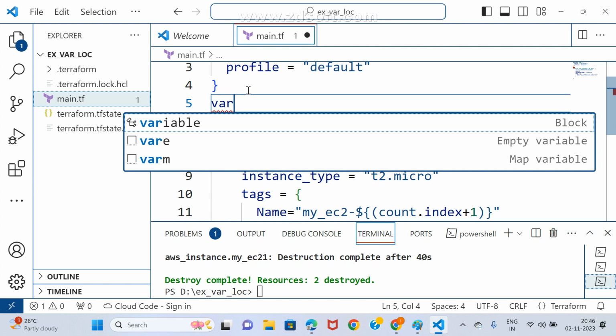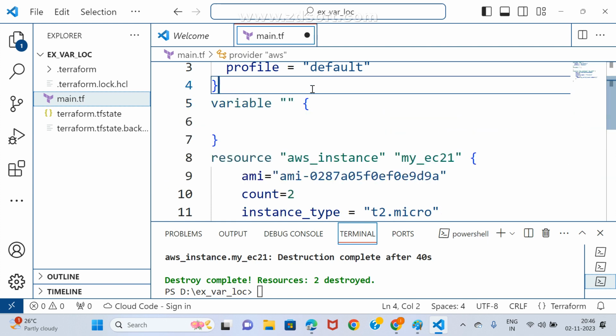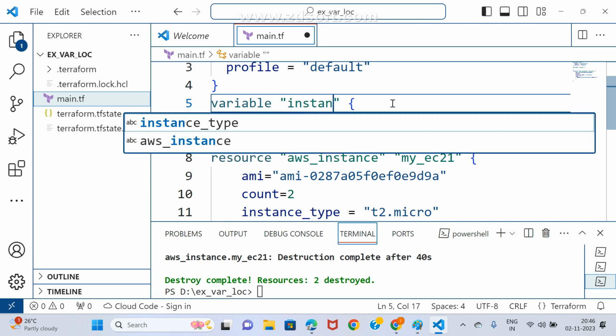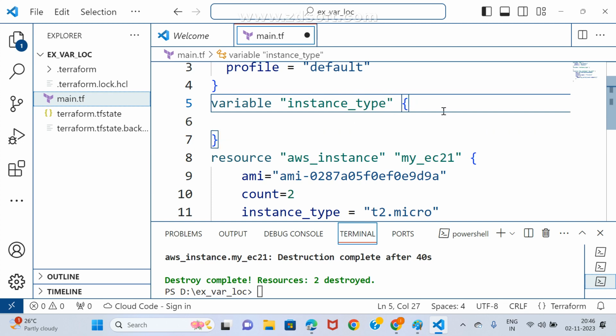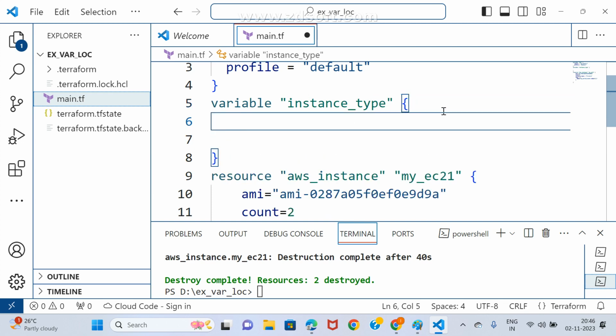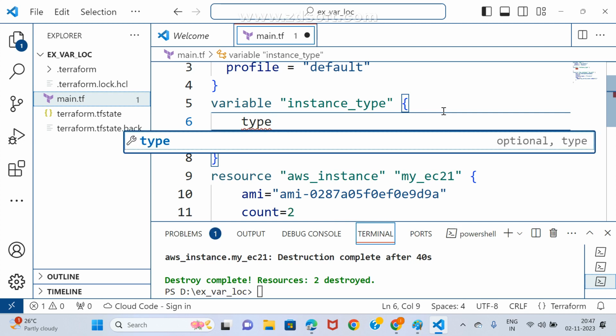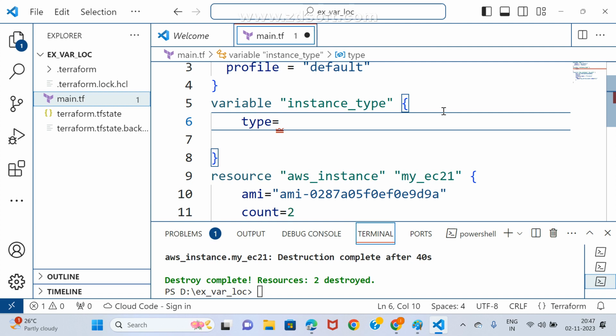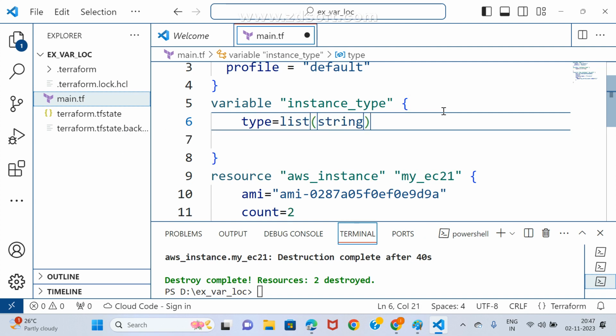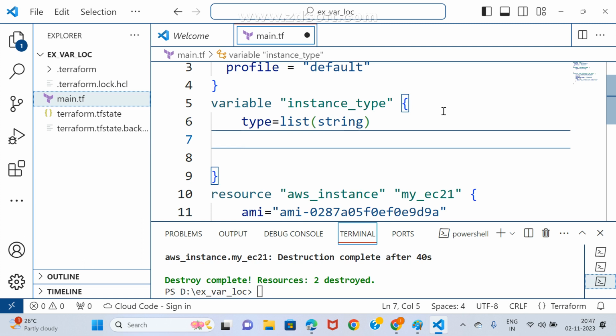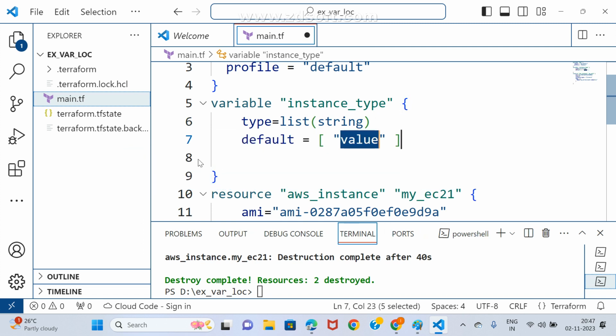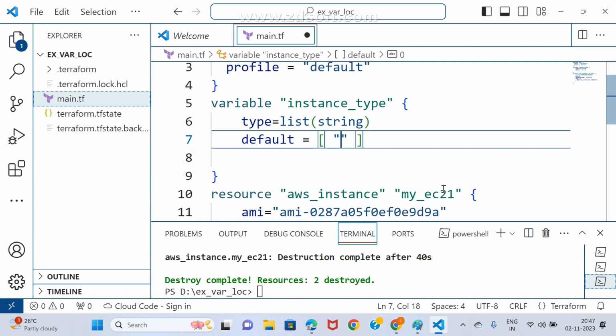Variable, I'm taking like this. There I'm taking instance_type. There I may go for type is equal to list of string. Now default is equal to what is the first value? Can I guess it? T2 micro. Tell me the second value. Second value T2 small.